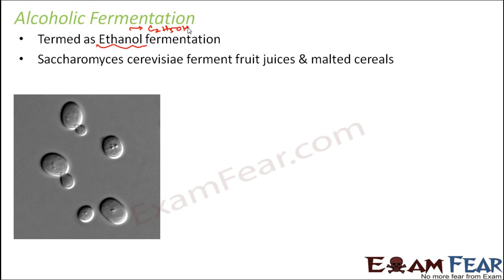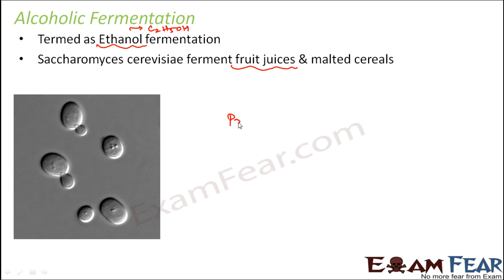Saccharomyces cerevisiae ferments fruit juices and malted cereals. Fruit juices have different types of sugar like fructose. Malted cereals again have different types of sugar like maltose. Whatever type of sugar may be present, they get converted into ethanol and carbon dioxide.